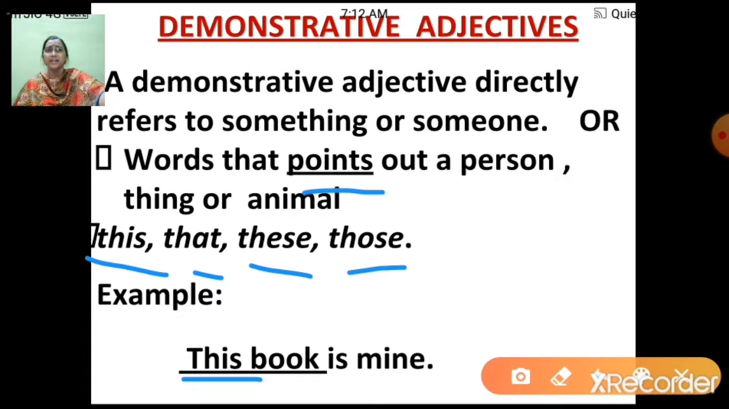Now one more clue I will give you. If you want to identify demonstrative adjectives, just beside the demonstrative word, that is this, that, these, those, you will always find a noun. You will just find noun beside the demonstrative adjectives. Alright? Okay, now let's move ahead.